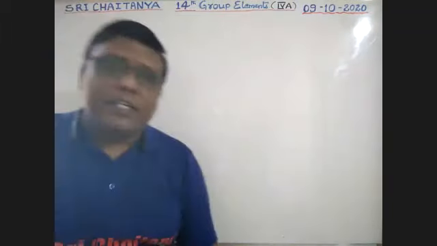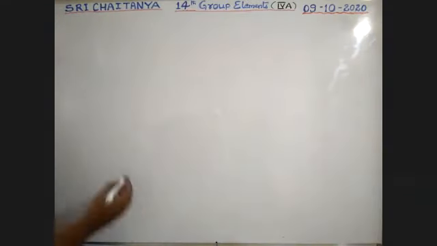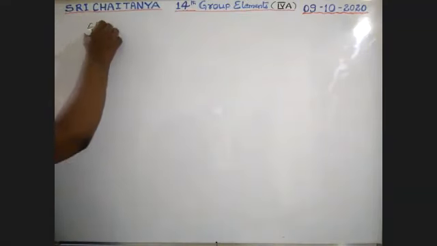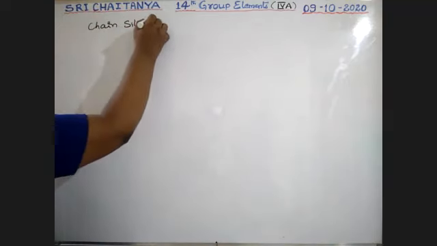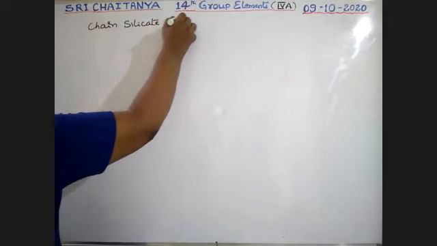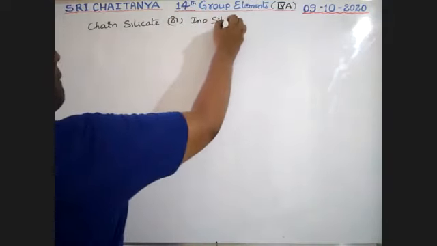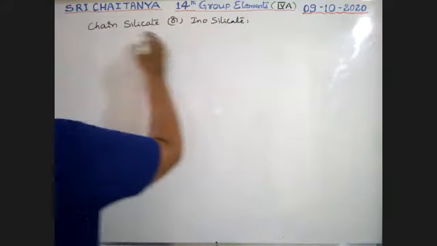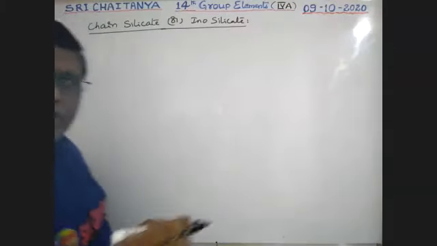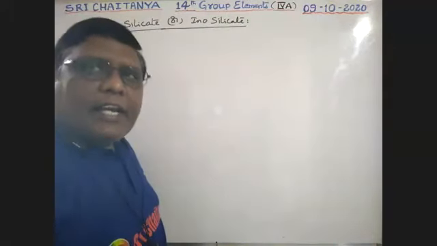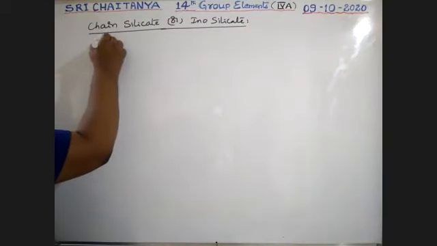This is pyrosilicate. Next subheading, chain silicate, or inosilicate. Depending on the structures, chain silicates are of 2 types.